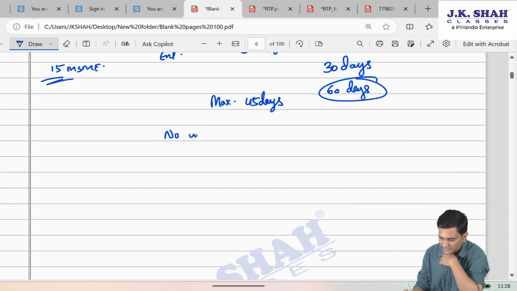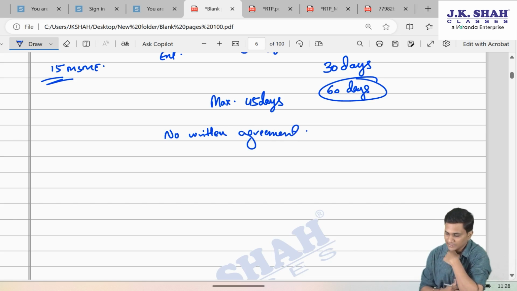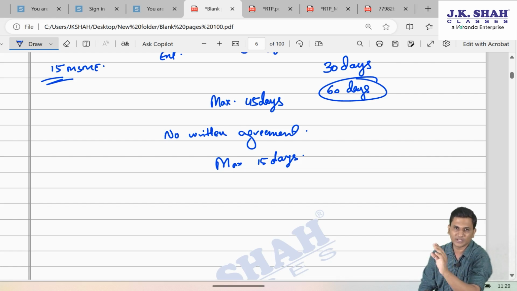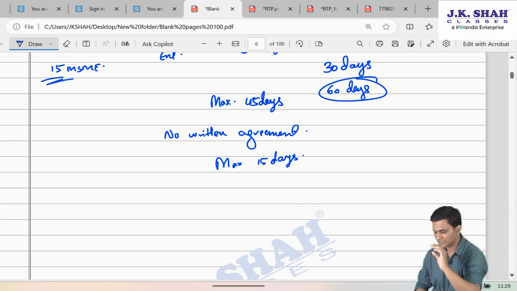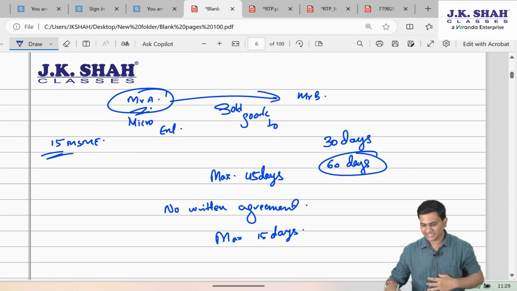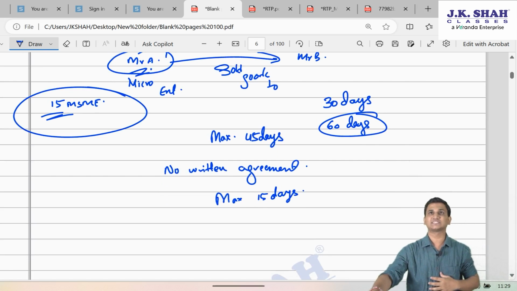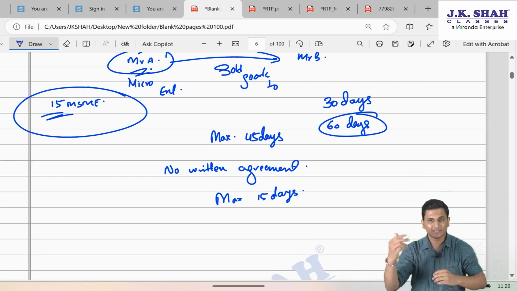if there is no written agreement, then Mr. A should get the payment in maximum 15 days, which is specified to be appointed date. As per MSME Act, they are writing the words as Mr. A should get the payment within appointed day, and that appointed day is nothing but maximum 15 days as per MSME Act only.